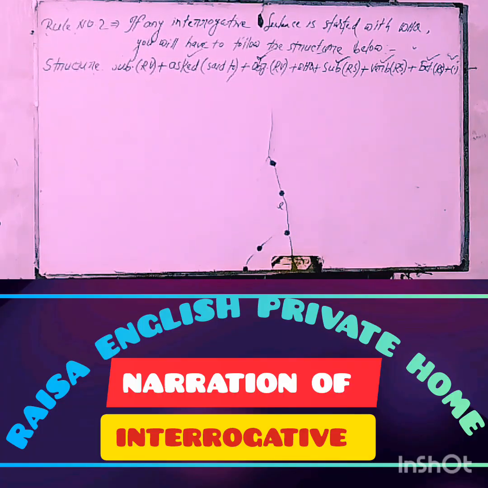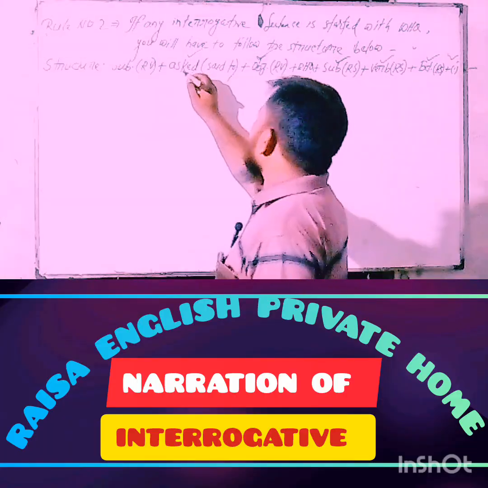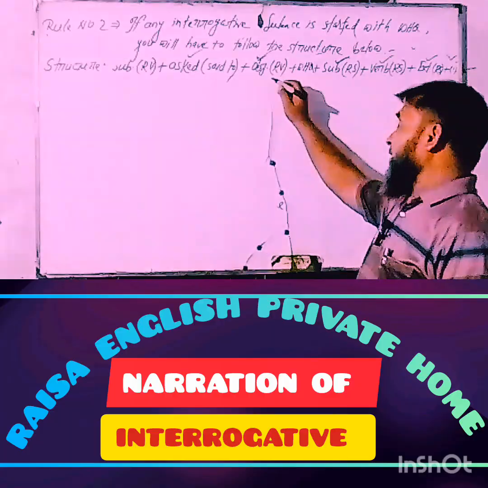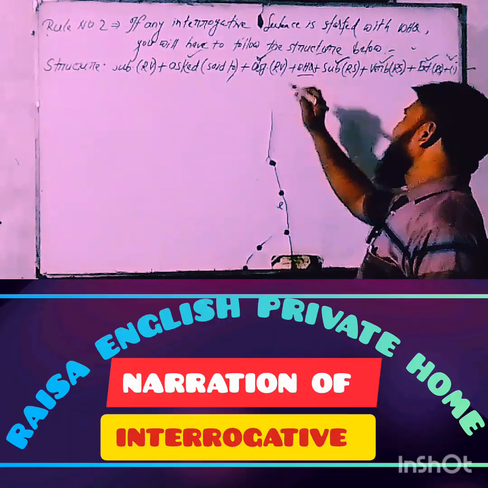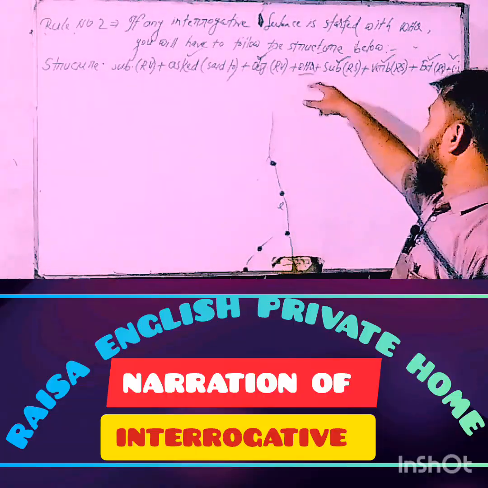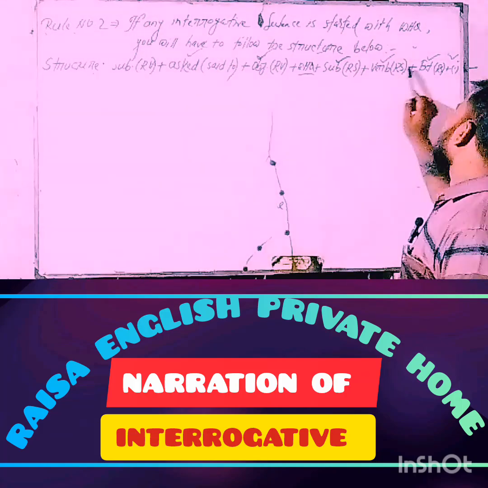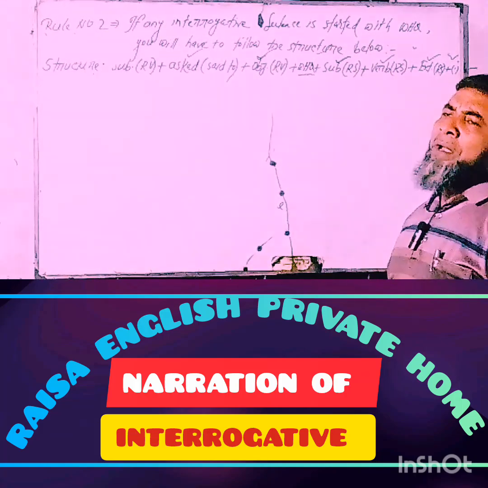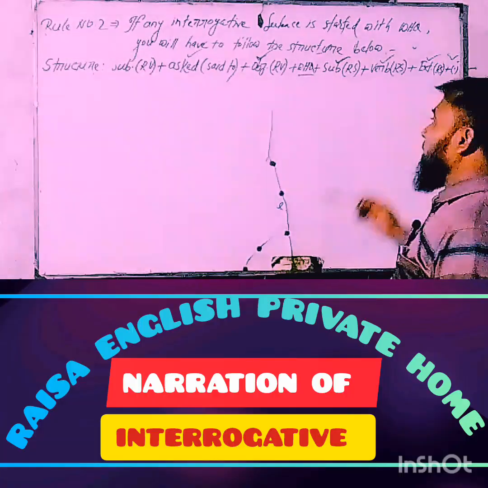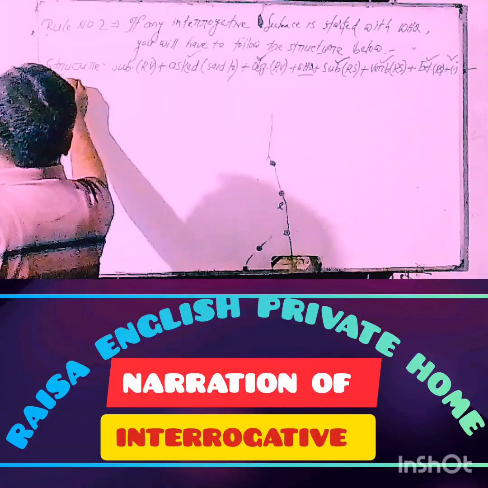At first, you have to use the subject of the reporting verb. Then you have to use "asked" instead of "said". Then the object of the reporting verb. Then delete the inverted commas. You have to use the WH question of the reported speech. Then you have to use subject, verb, extension of the reported speech according to the basic rules of changing narration from direct to indirect, and finally end with a full stop. Okay, my dear learners, take a look at the board and try to understand.